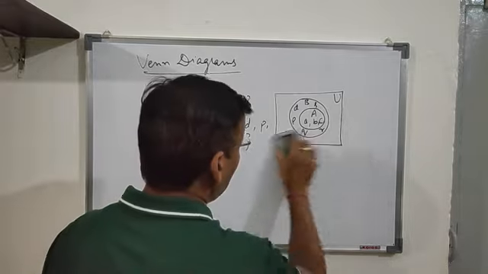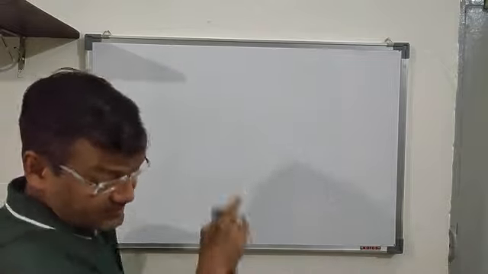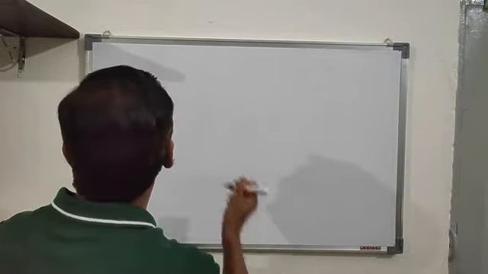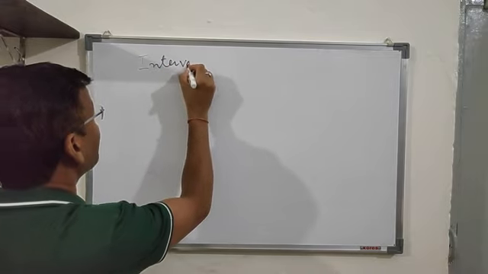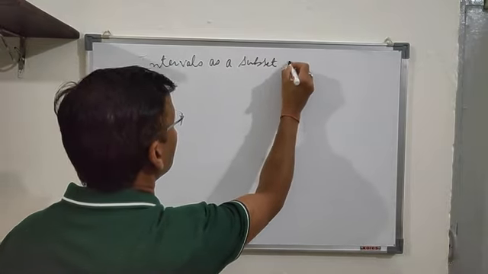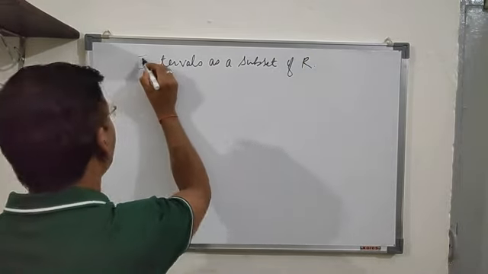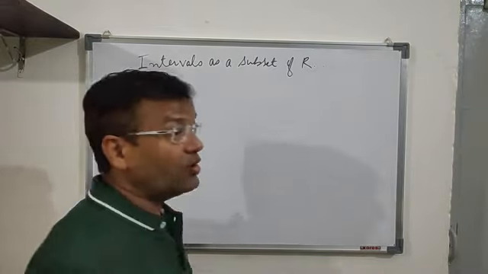Now, the next term is interval as a subset of the real numbers. Intervals as a subset of R. Here R represents the set of real numbers. Intervals as a subset of R. It's a very important concept.